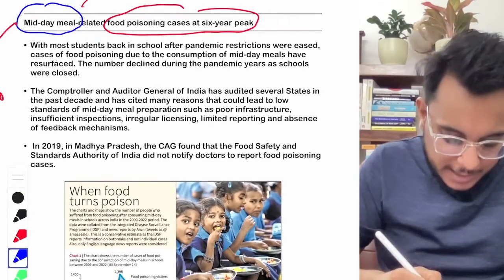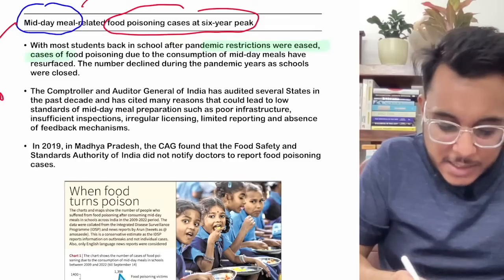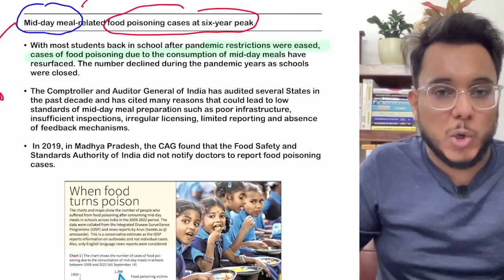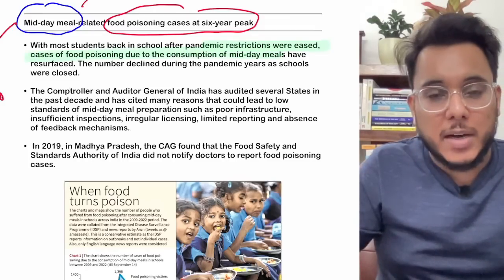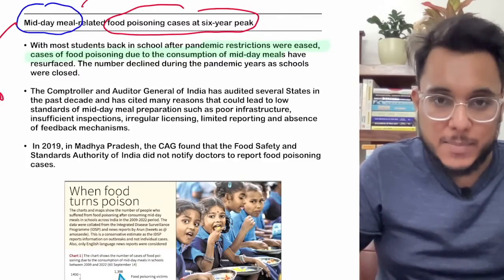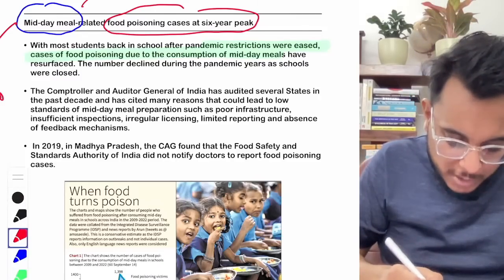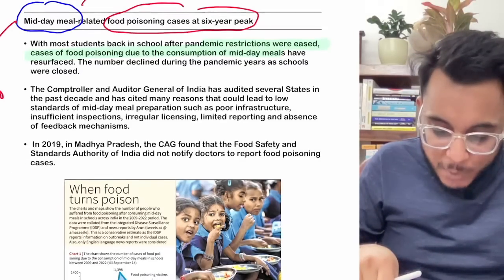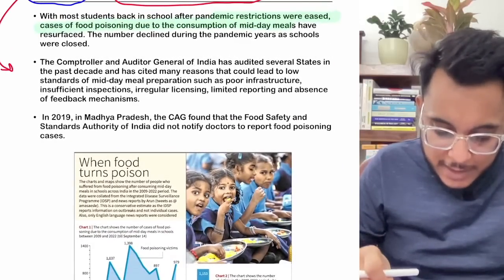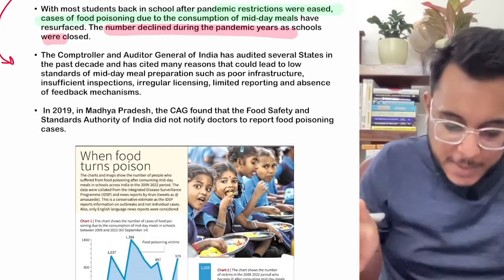Understand this: after the pandemic, the restrictions have been eased at schools. Now more children are coming to school and consuming their midday meals, and it has been found that many children have fallen ill after eating their midday meals.